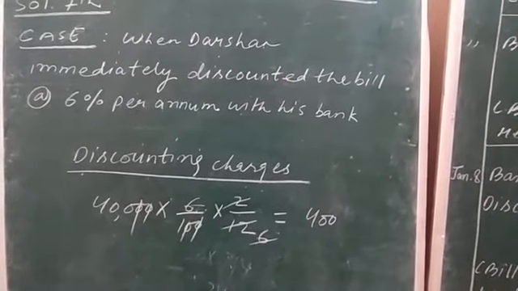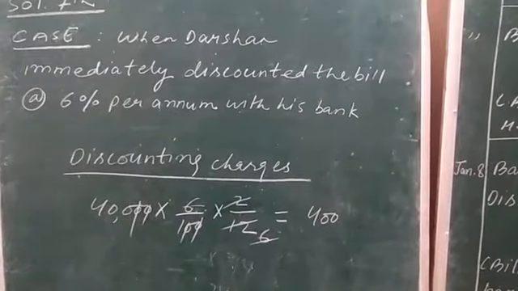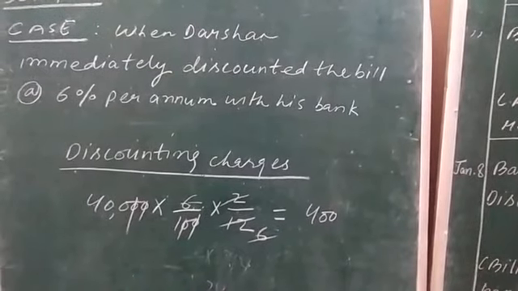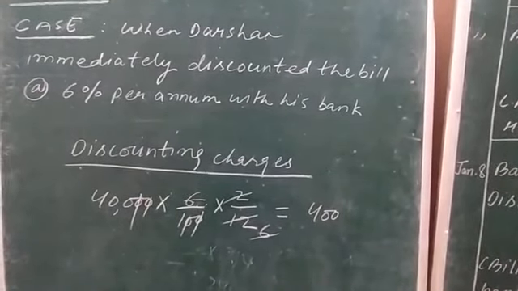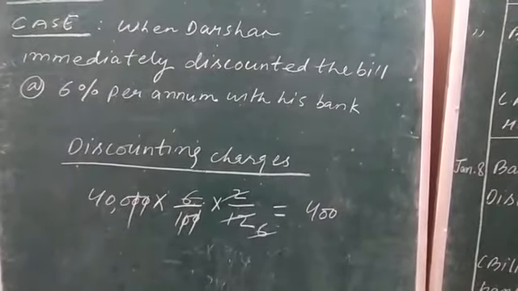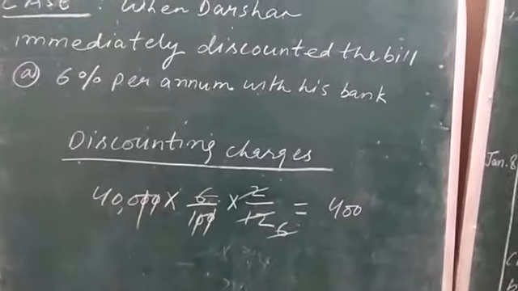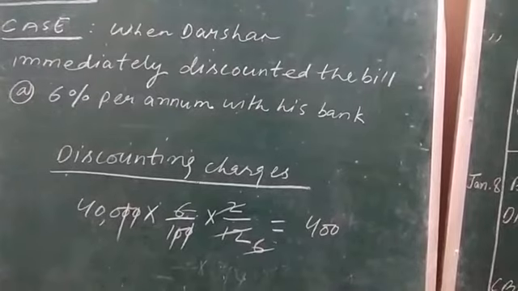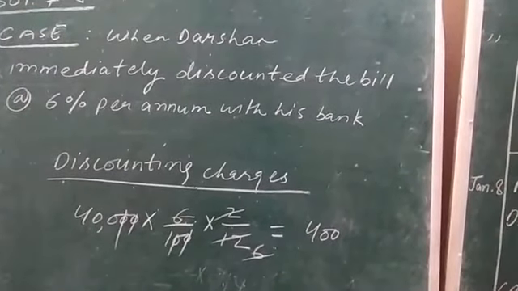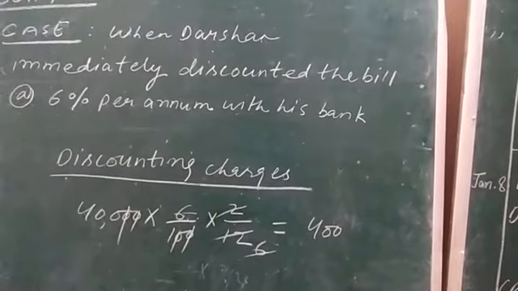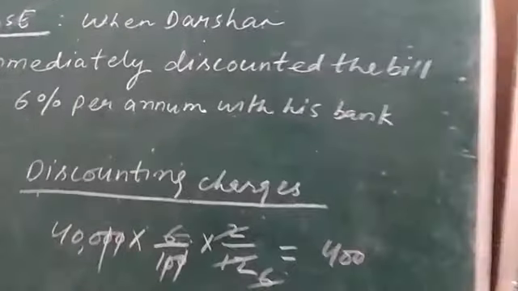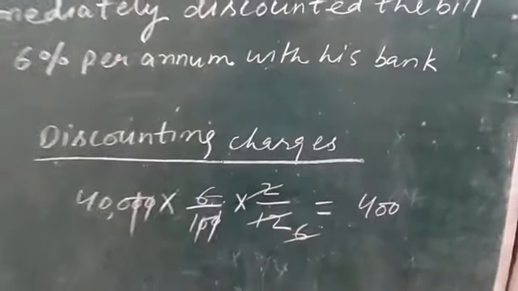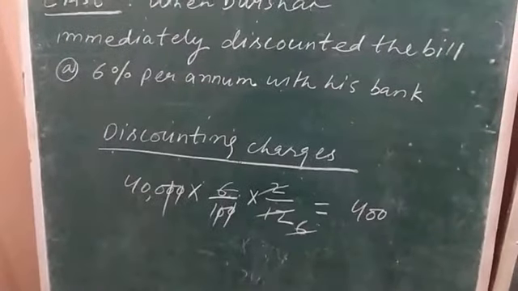and the remaining balance amount, left after deducting this 6% charge or commission of the bank, will be handed over to Darshan. See, 40,000 rupees is the amount of bill receivable. At the rate of 6%, the commission or discounting charges will be charged by bank. For how many months? 2 months. Out of 12 months, how many months discounting charges will be charged? 2 months, because the due date of the bill is 2 months.